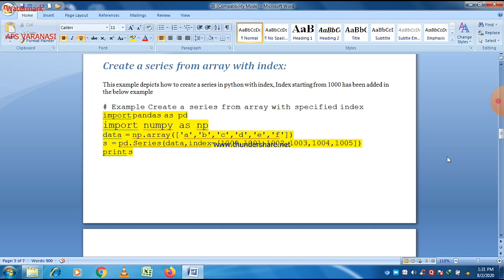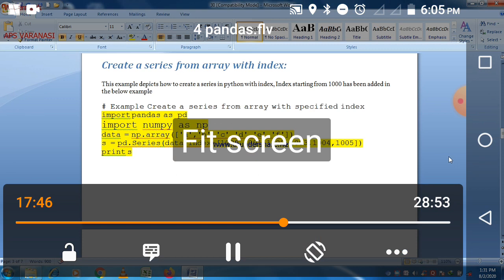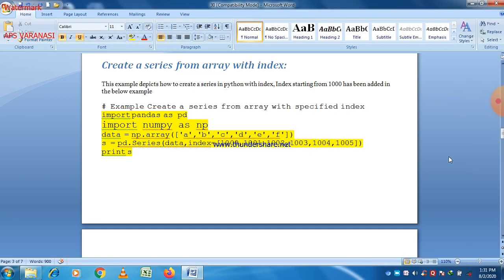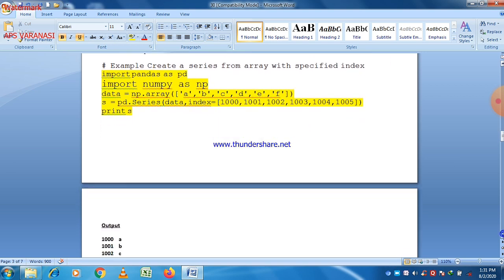So these different values will be printed. After the execution of that statement, different data elements of a series will be printed with these index values, which we mention here.